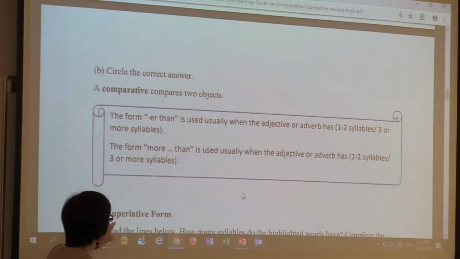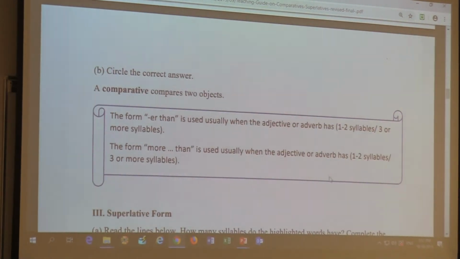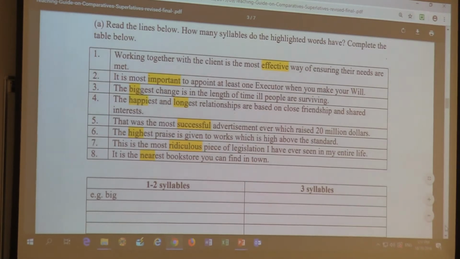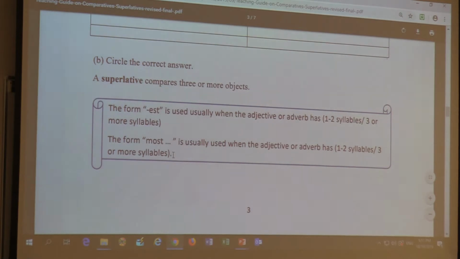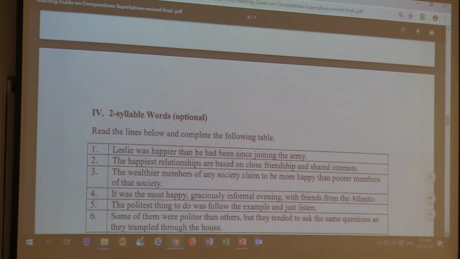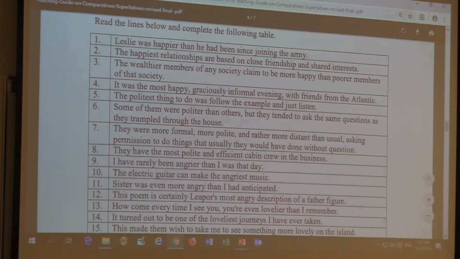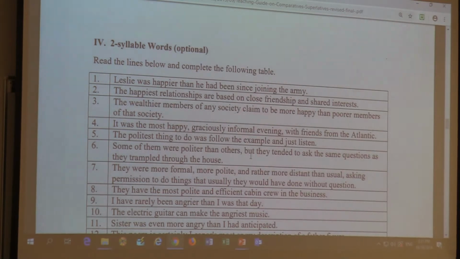And then similarly, they do the same for the superlative form, -est, and also more and most, okay? And then again, they work out the conclusion. And optional now, that is about the variant forms for the more advanced students.